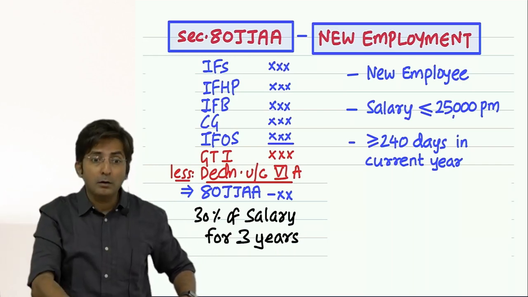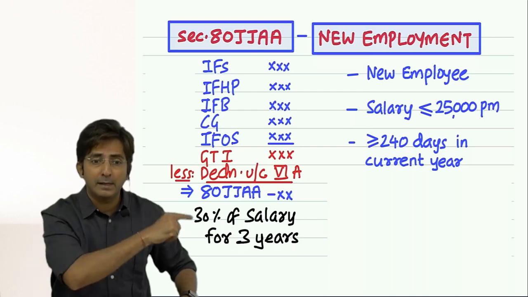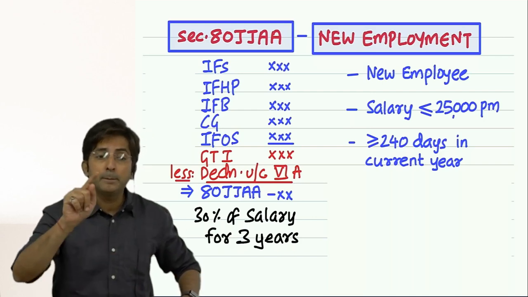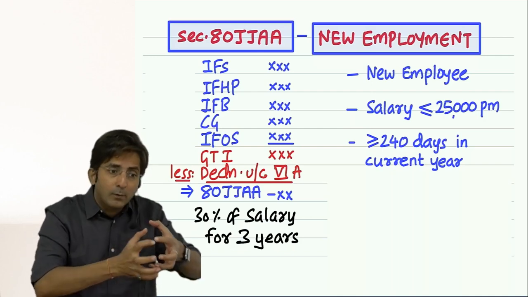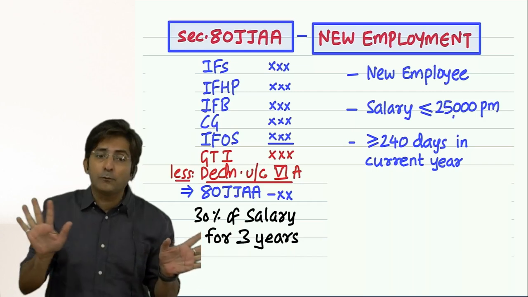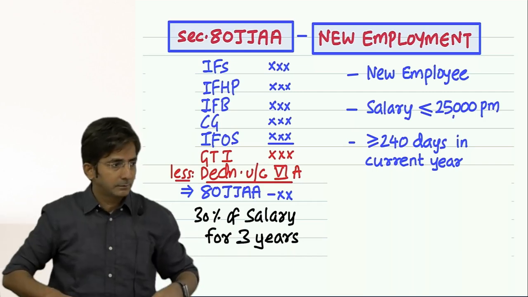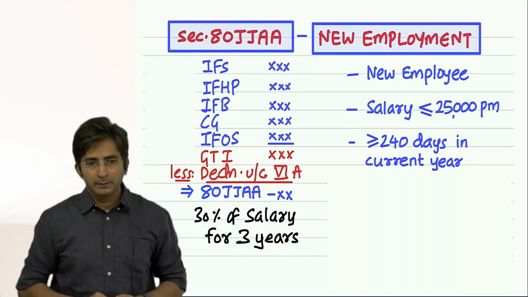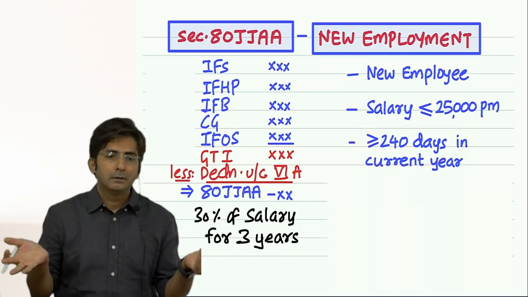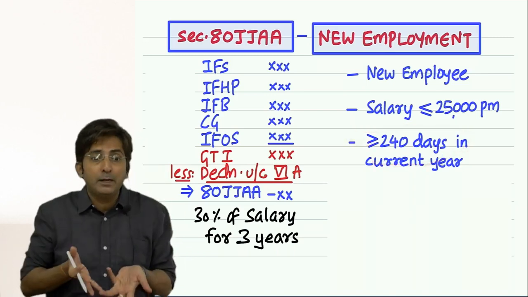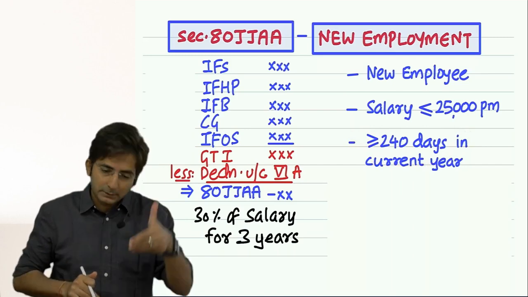This year if you want, appoint them well in advance. Appoint the employee not at the end of the year. Appoint them well in advance so that at least they work for 240 days. This is the logic. See, if you are not worried about the logic, you can just memorize 240 days. But what is the thinking behind 240 days? You should understand. The thinking is this only.